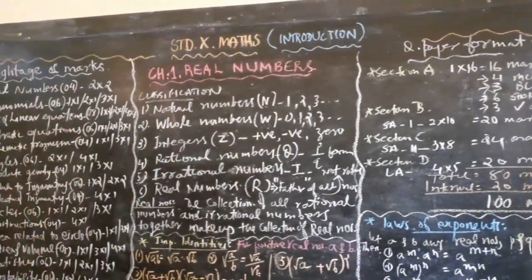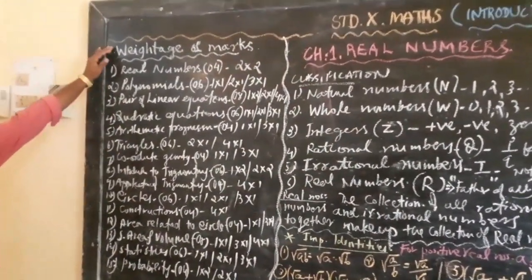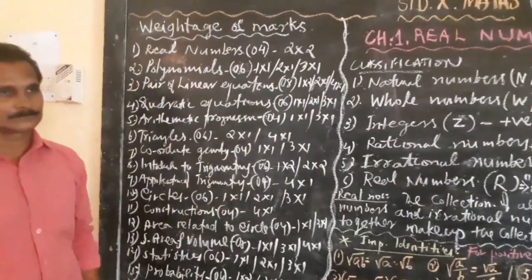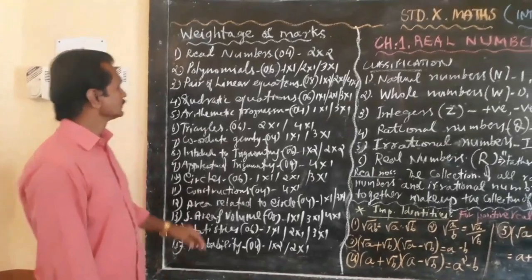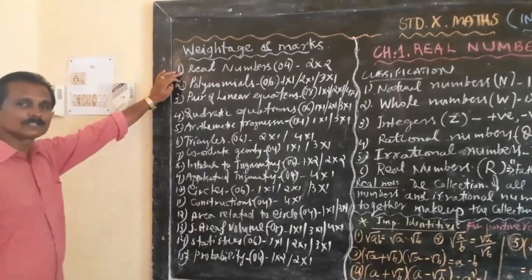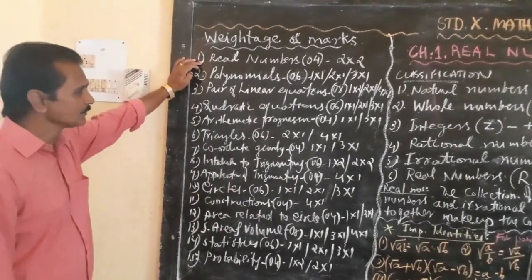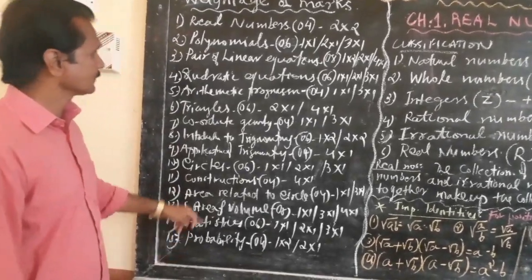Now, when we come to the weightage of marks, I have written all these 15 chapters here. This year in the 10th standard textbook we have a total of 15 chapters.